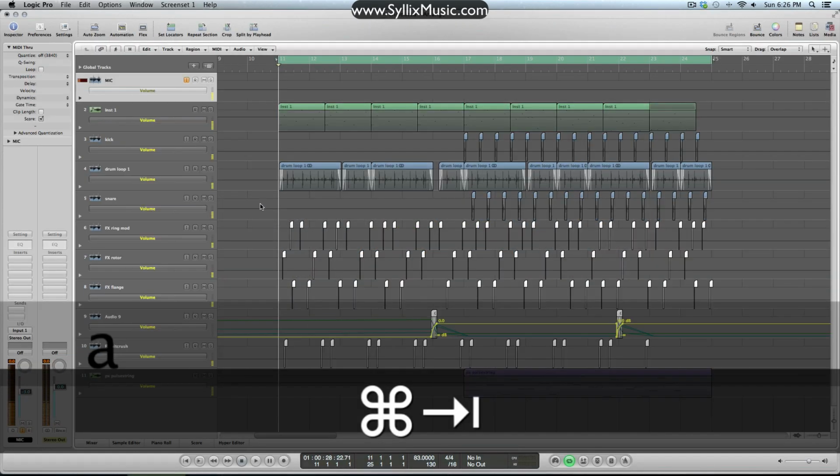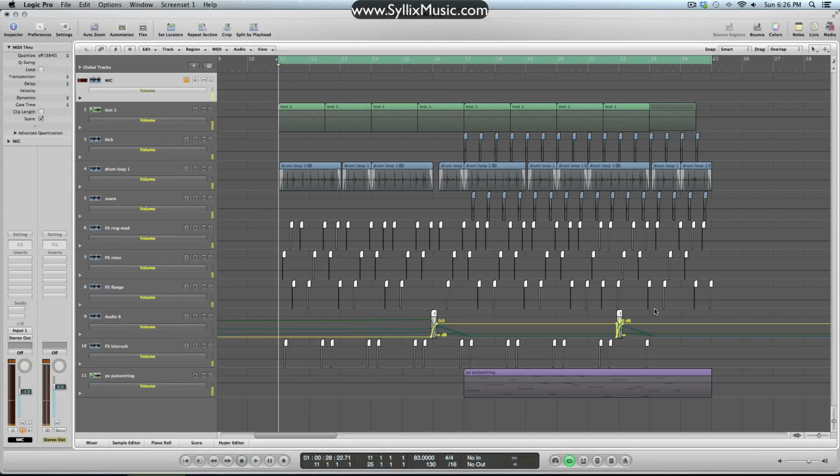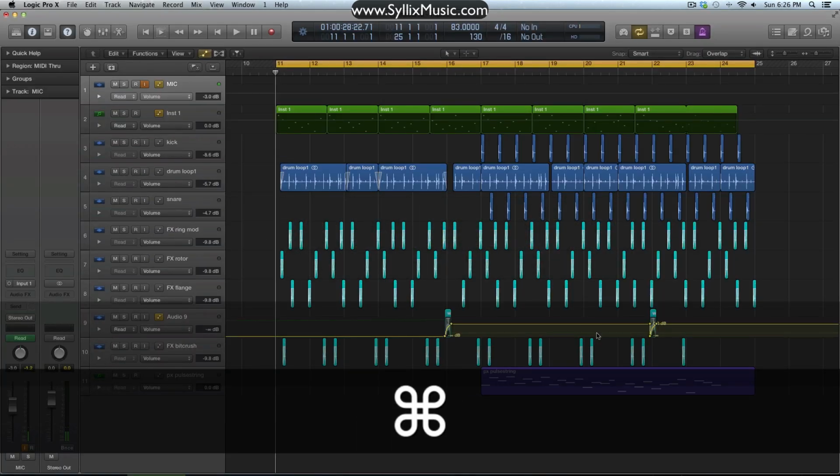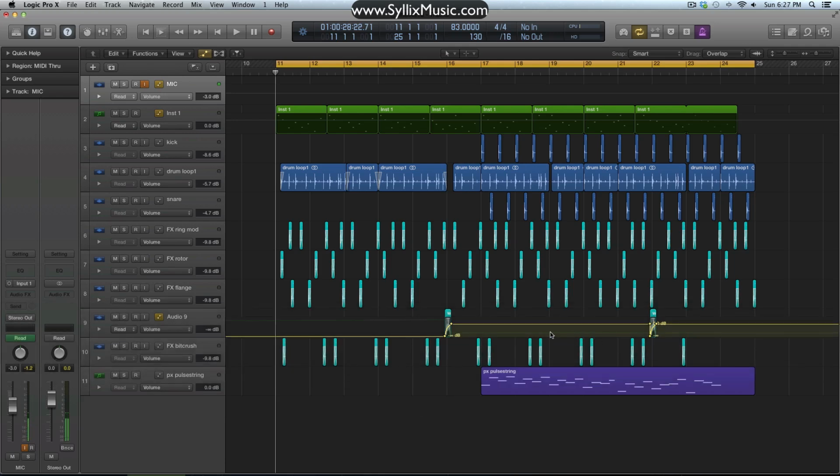Next is automation. So here it is in Logic 9. We got some volume automation down here. In Logic 10, same thing, only we have this transparent color to go with the automation. I don't mind it, looks kind of sharp. If you don't like it, it's probably one of those things that you just have to get used to, but I really don't see a problem with that. It's just a small thing that I noticed.